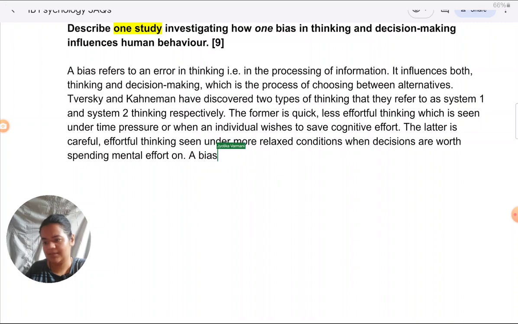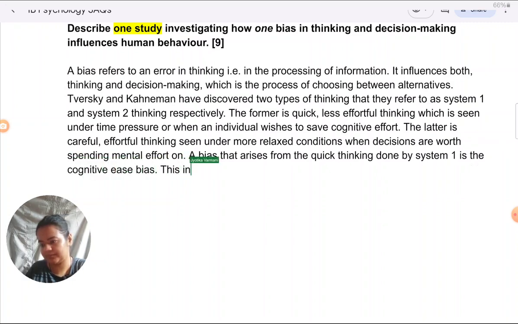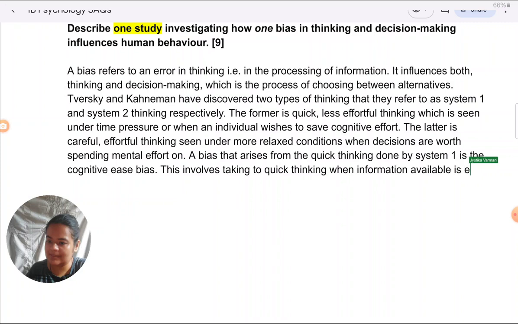A bias that arises from the quick thinking done by system 1 is the cognitive ease bias. This involves taking to quick thinking when information available is easy to process.